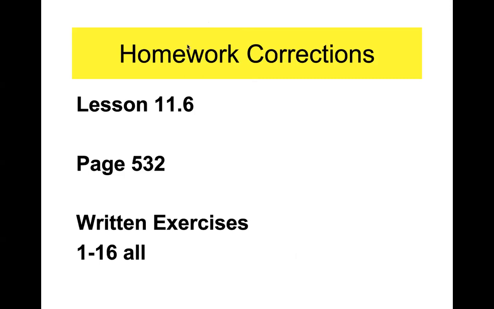Any questions on the homework? All right, no questions. Check your work, 1 through 16 all. I'm going to do this quickly. Number 1 is 26. Number 2 is 13. Number 3 is 9.43.